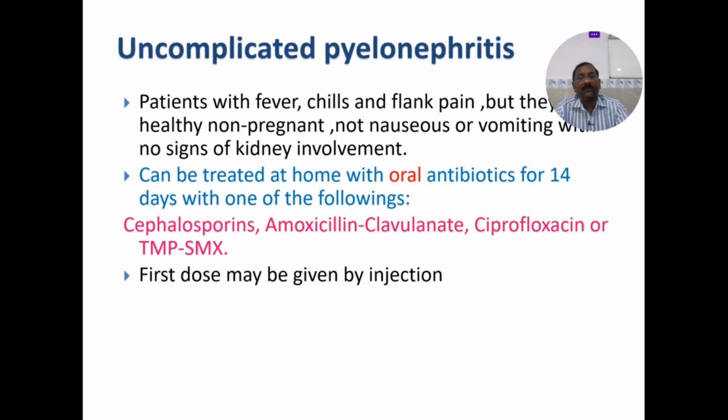Uncomplicated pyelonephritis can be treated at home with oral antibiotics for 14 days, with either cephalosporins or amoxicillin or ciprofloxacin or Bactrim. These 4 are the important antibiotics to be used in pyelonephritis: ciprofloxacin or Bactrim DS or amoxicillin and cephalosporins as an outpatient. But as an inpatient, again the same ones only. Here, in inpatients, we use more of the ciprofloxacin and cephalosporins.